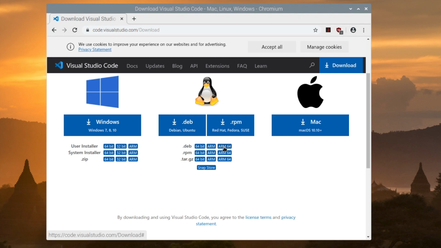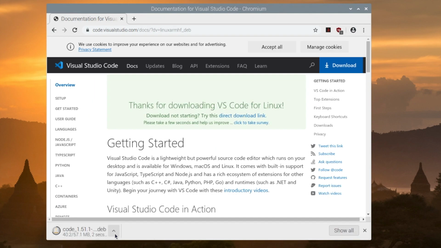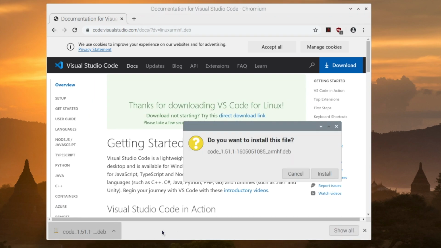So we have a few options, like I mentioned earlier, and we'll choose ARM instead of ARM64. And by the way, the ARM just means ARM processor, and at the moment all the Raspberry Pis currently have an ARM processor on them. So I'm going to choose ARM. That'll be the 32-bit version, which is what we need. And then you can see it's downloading.